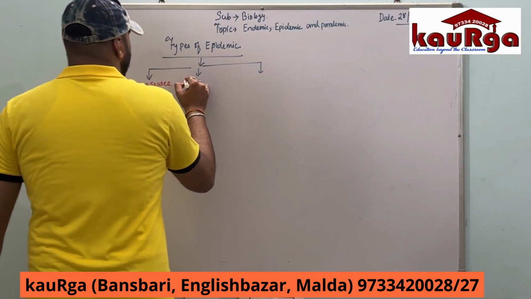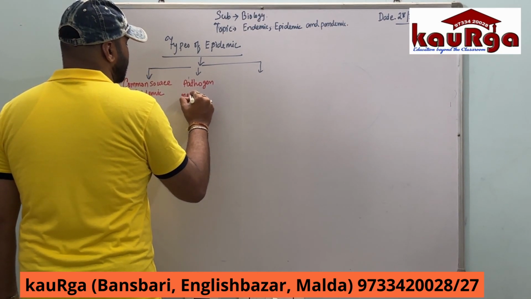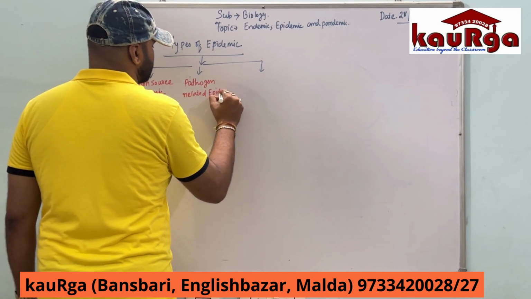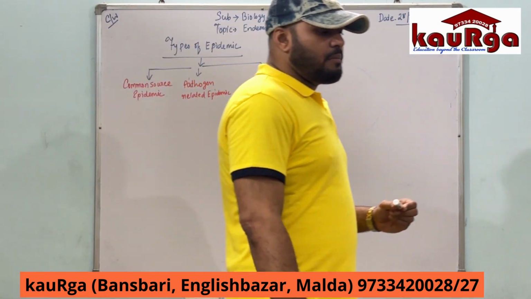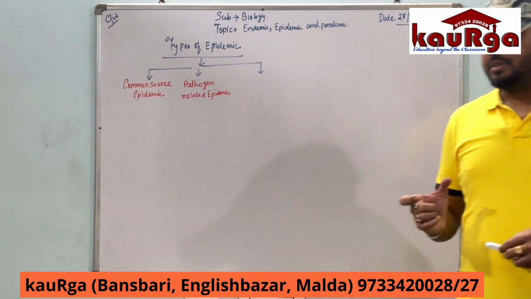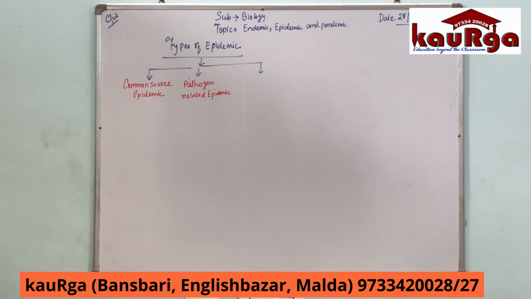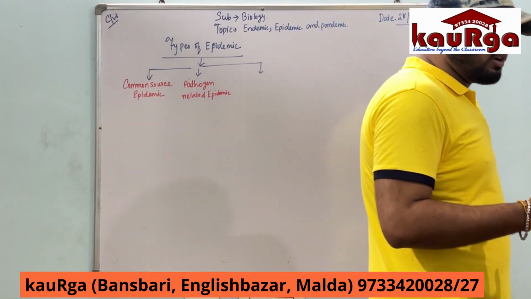Second is pathogen related epidemic, which occurs due to some vectors, some pathogens, some particular infected organisms.